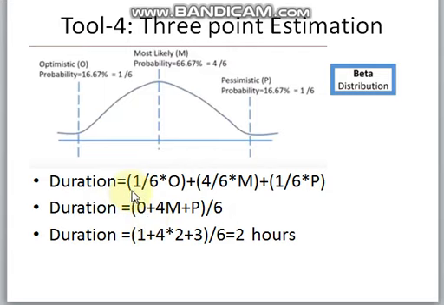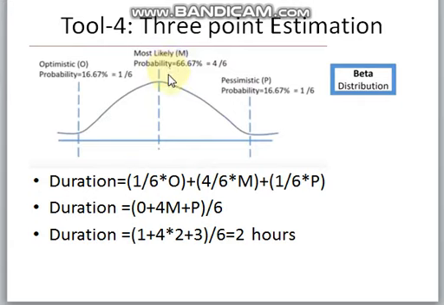Under the beta distribution, it is assumed that out of 100 times you travel, 16.6% of times you reach the airport under the optimistic way, and the pessimistic way as well. And out of 100 times you travel, 66.67 times you reach the airport under the most likely way. This is how it works.